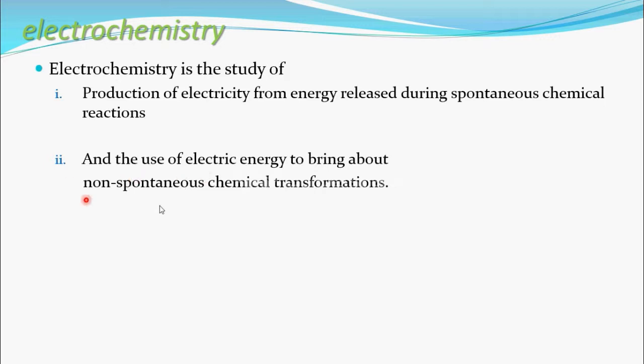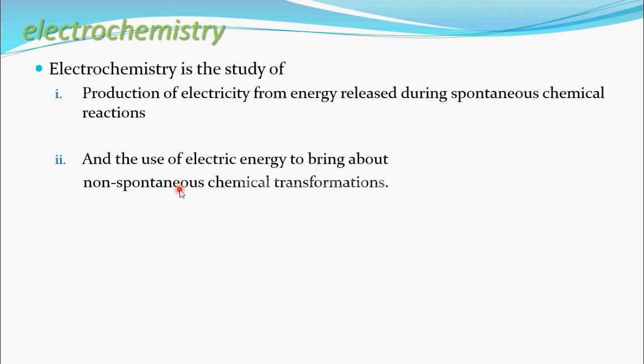Non-spontaneous chemical reaction means the reaction which needs some external help to take place. That external help is electrical energy. That electrical energy will help the reaction to carry out. That is non-spontaneous chemical reaction.